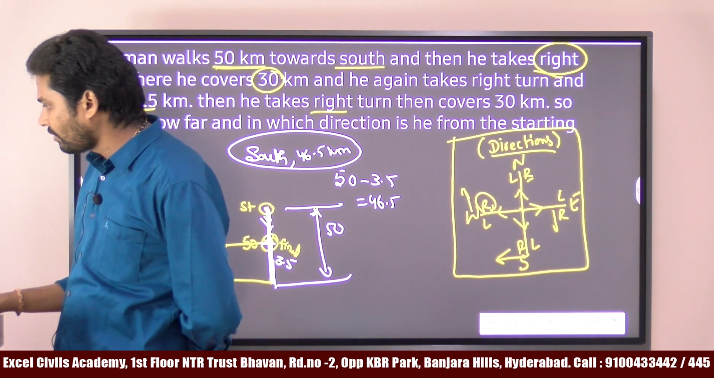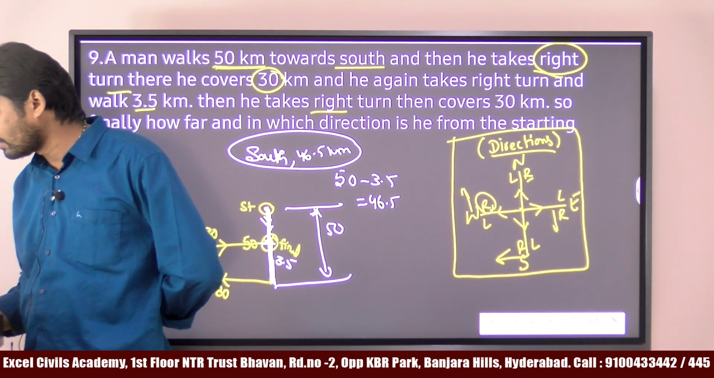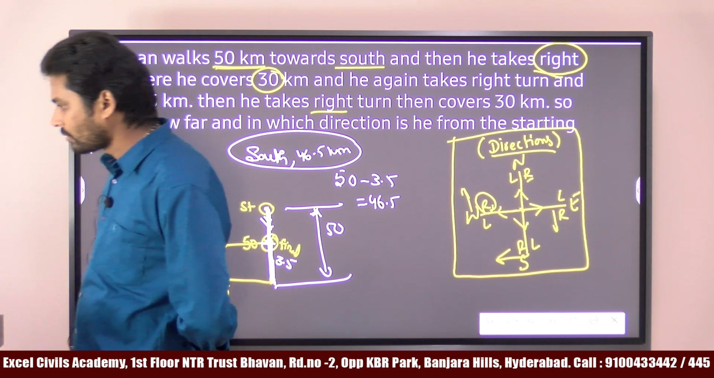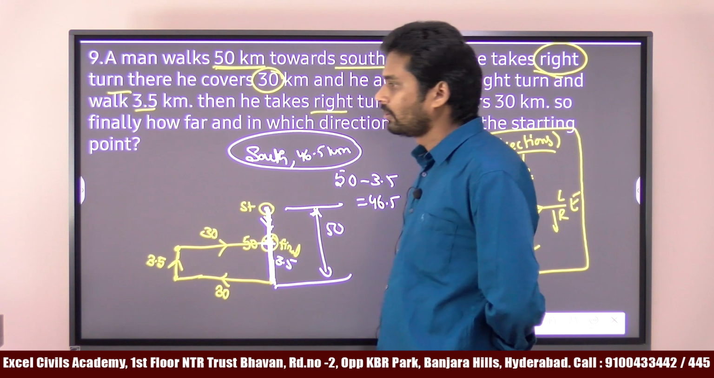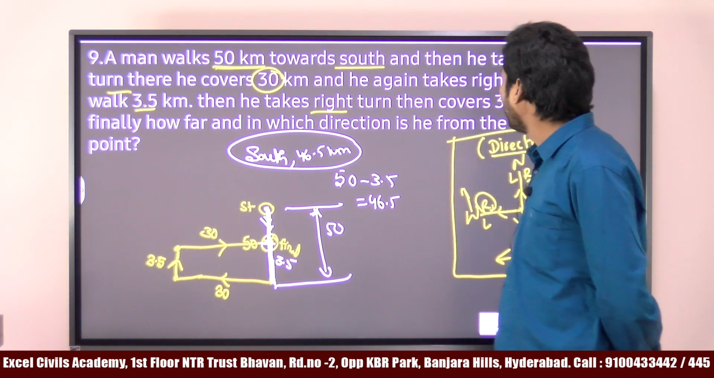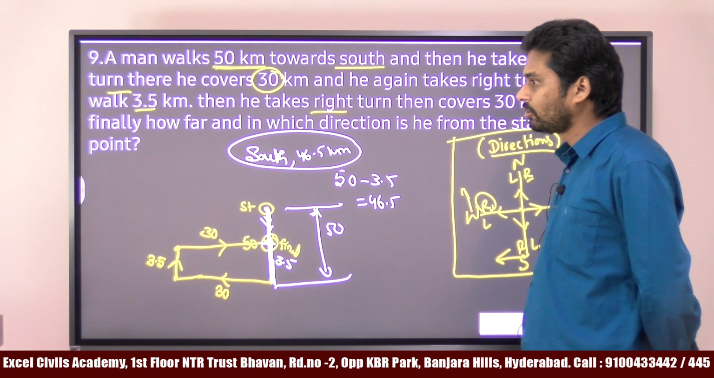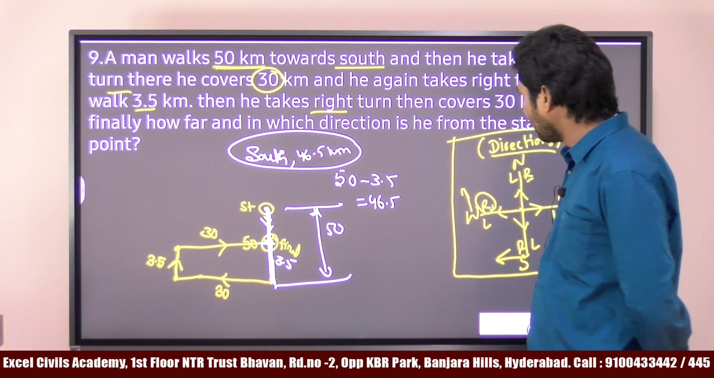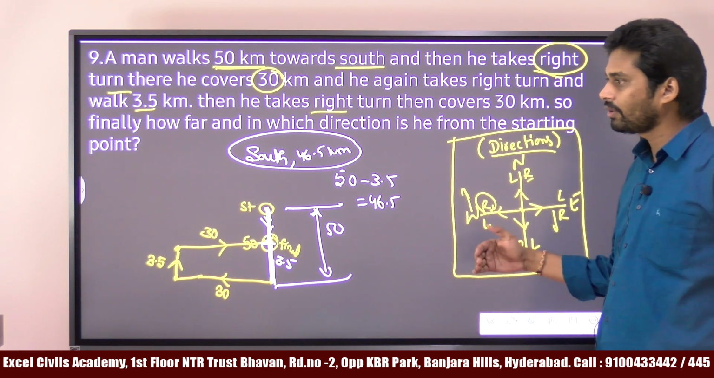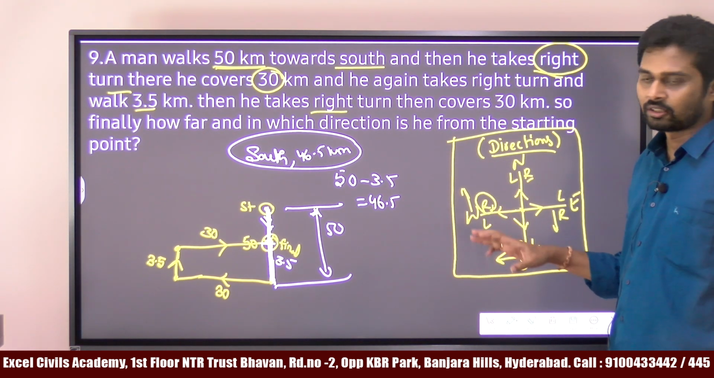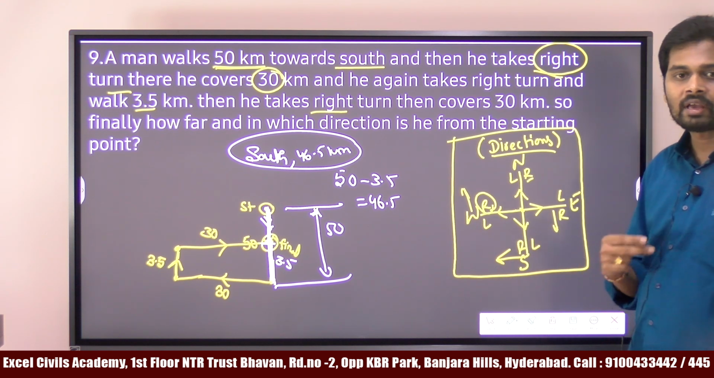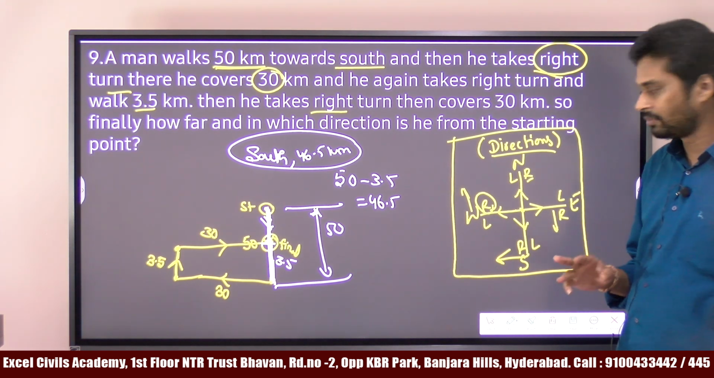It is 46.5 south, it's not east. 46.5 south. Clear? 46.5 kilometers towards south. Okay. So almost 99% of directions problems you can solve by using this simple diagram. One of the easiest topics we have in the CSAT. Every year we have a minimum of 2 questions from this topic.